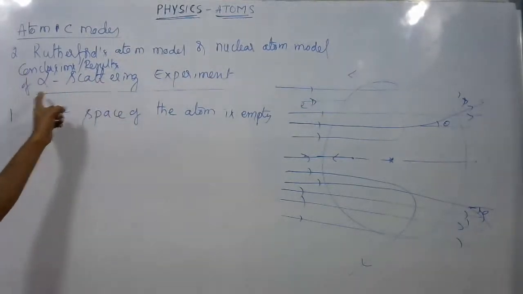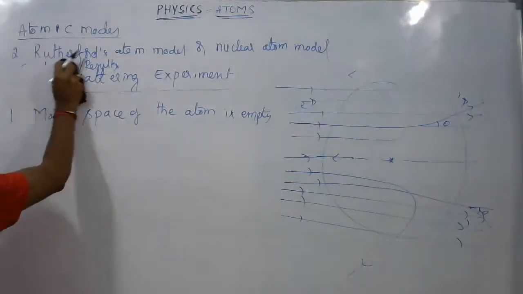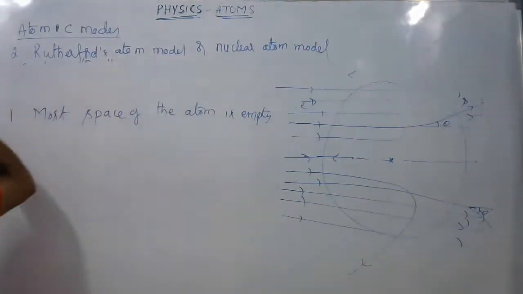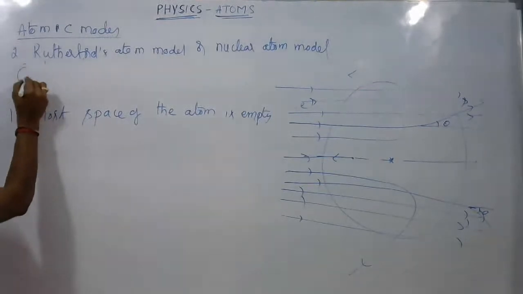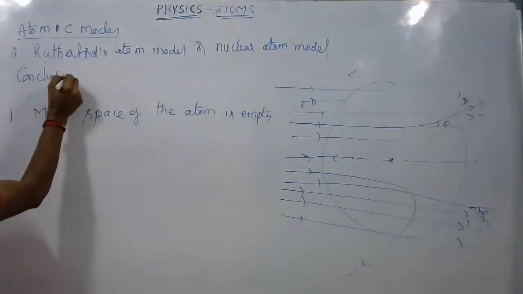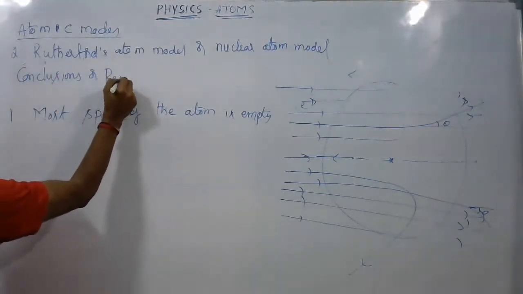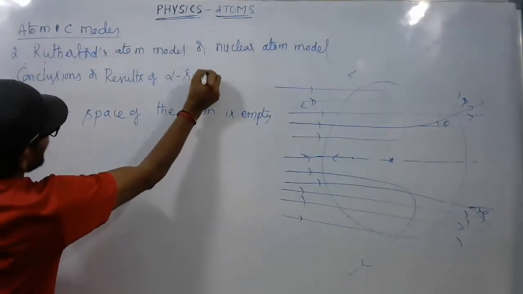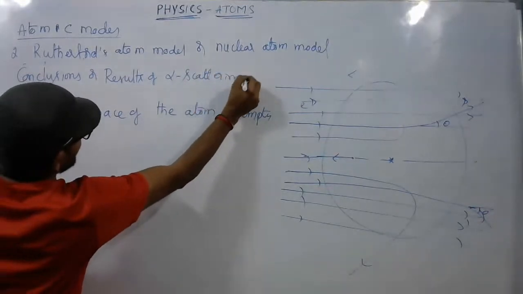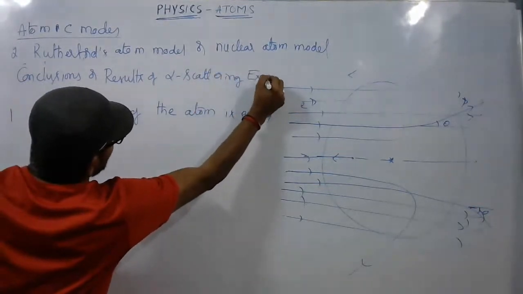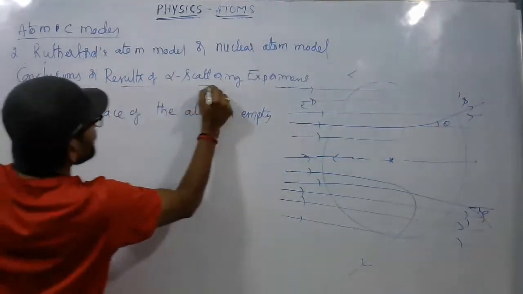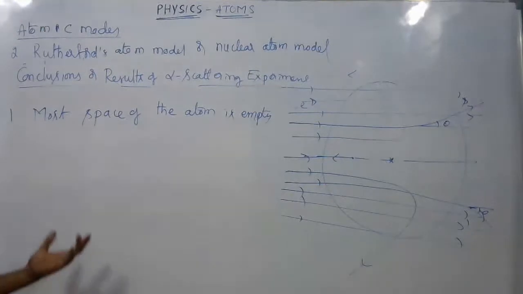Try to draw neatly the conclusions or results of alpha scattering experiment. So note down what are the conclusions drawn, what are the results of this experiment.